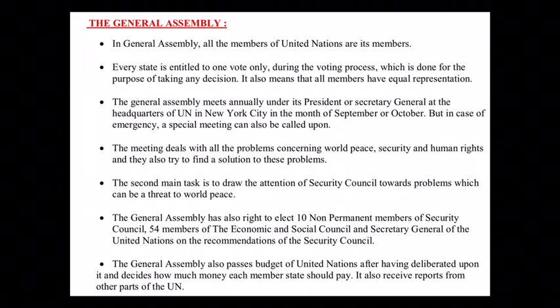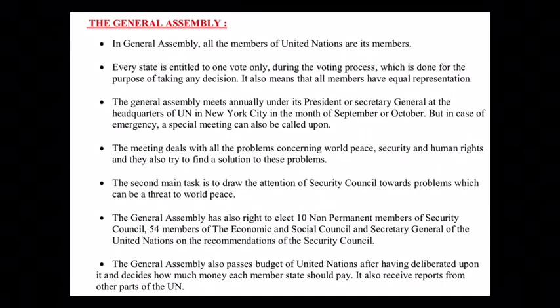Now, whenever the General Assembly session goes on, every country which is a member state sends its representatives to the General Assembly. But whether they send one person or two persons, each state or country will have one vote only. Fine.